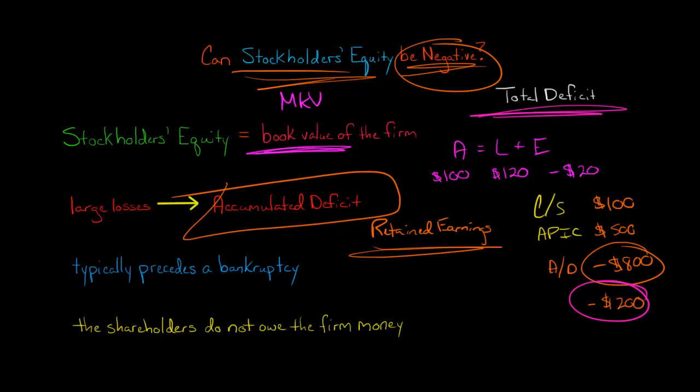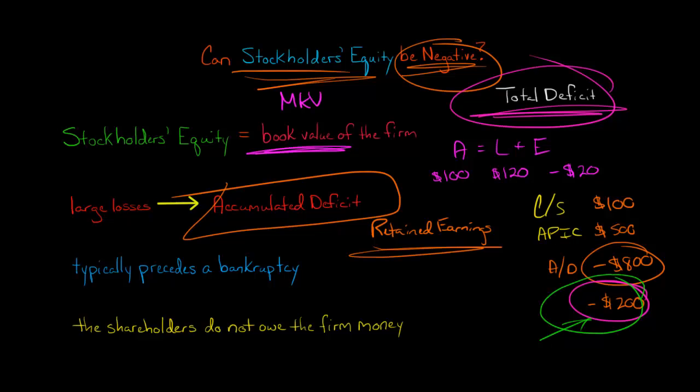If we have negative 200 here for total stockholders' equity, we wouldn't call it stockholders' equity, we call it total deficit. So when we have a total deficit or negative stockholders' equity, the shareholders do not owe the company money. Some people might think, well, do they actually have to send a check for $200? No, all the shareholders can lose is the value of their stock. Their stock could become worthless, but they're not going to owe the company money.